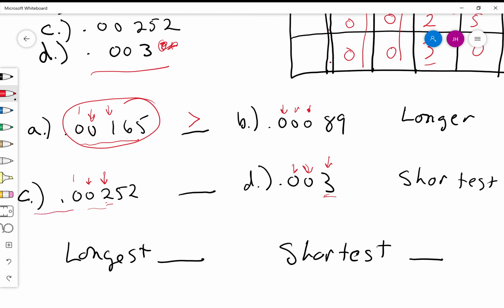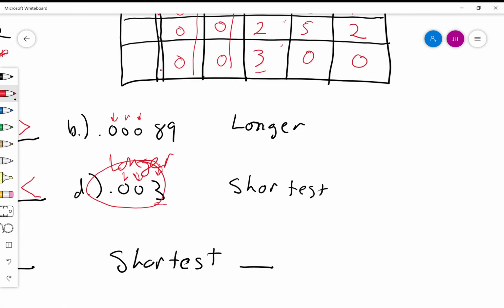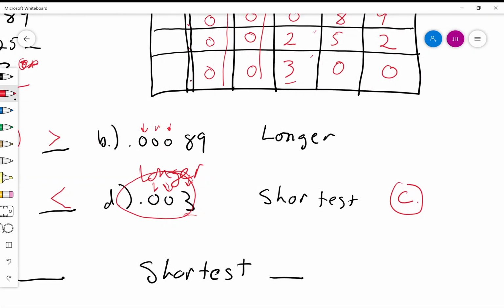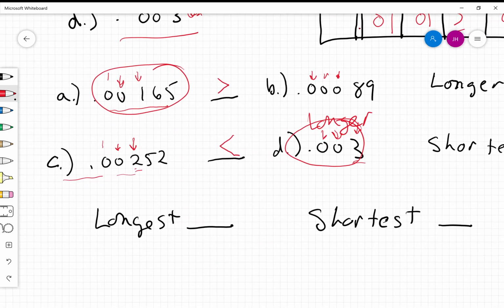All right. So the alligator is eating the greater number. This is the longer. So in this example, C is the shortest. And in the first example, A is the longer of the two.